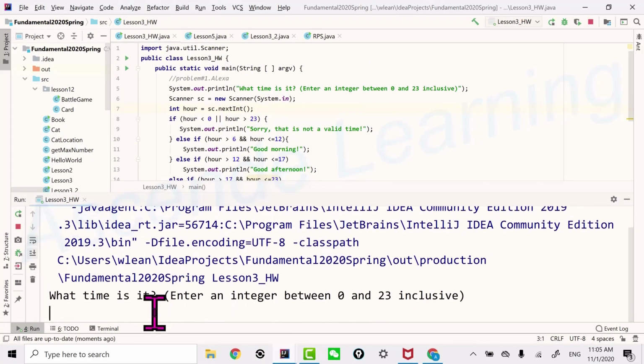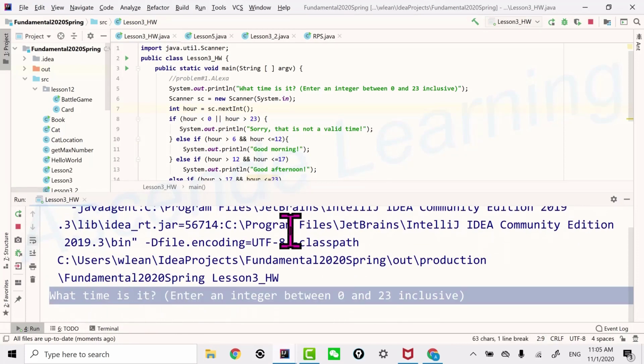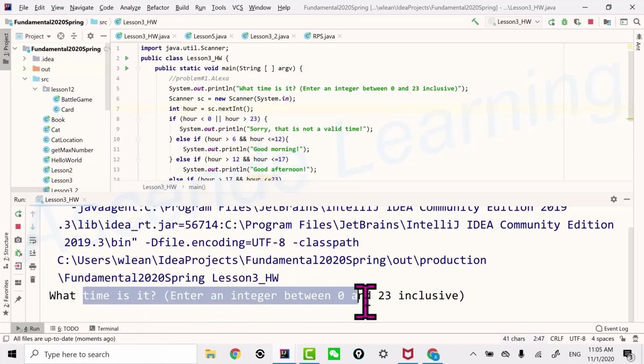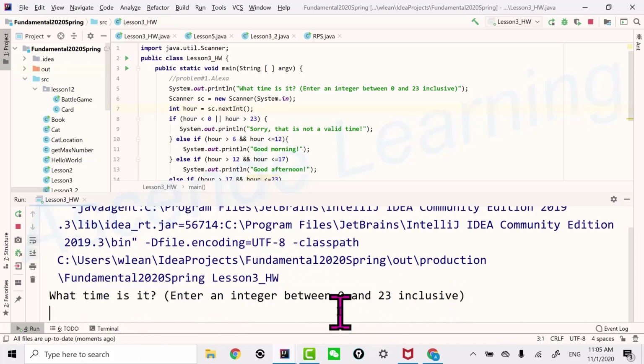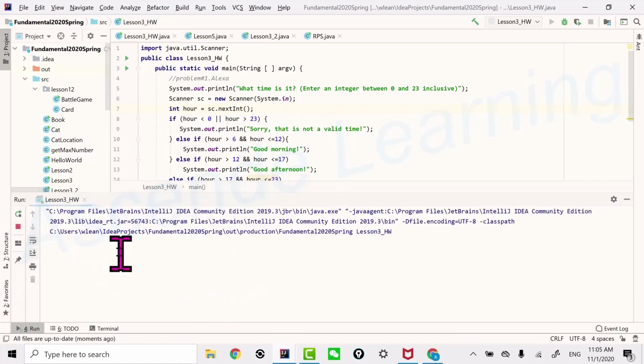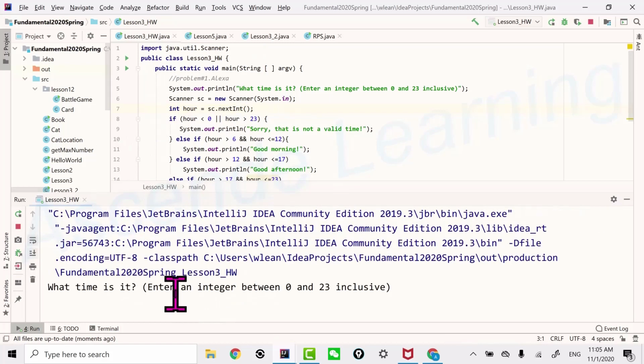There's a prompt. Imagine that if you don't have this prompt, then you just have this program sitting there. It can be very confusing to beginners. So always have a prompt, and I'm going to test the error case. 888. Sorry, that's not a valid time. Oops. Yeah, the program just ends. Later on, when we learn loops, we're going to be able to keep doing this.